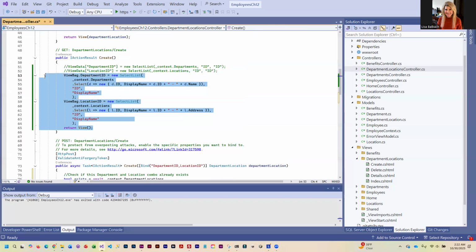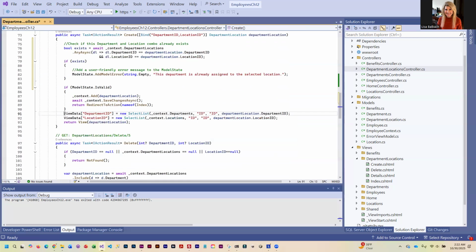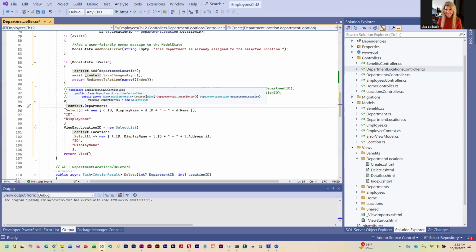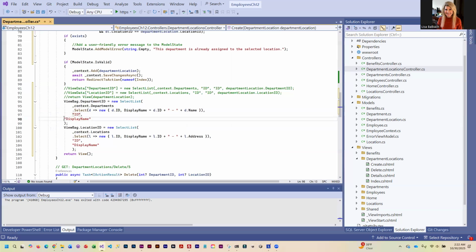So I'm going to copy this code, comment out this code, and then we're going to paste that code in so that when it goes back to the create and we click on our lists, we're going to get that nice display. All right, let's save this.